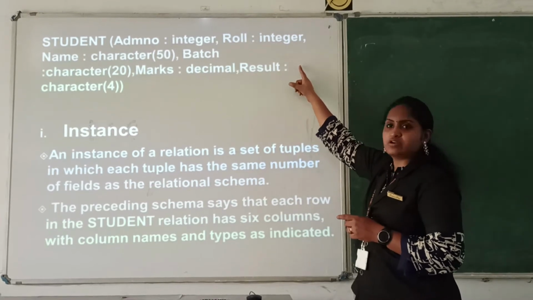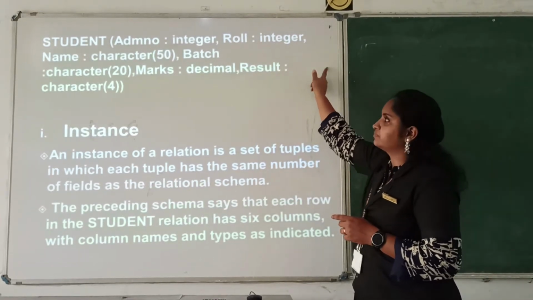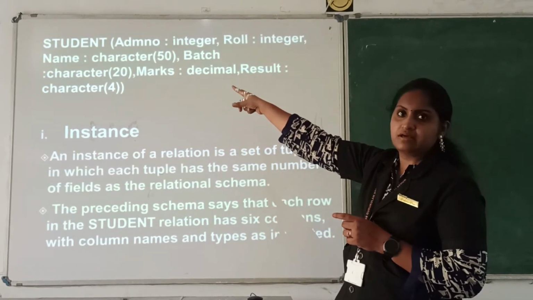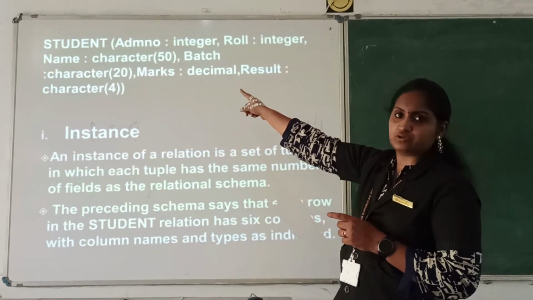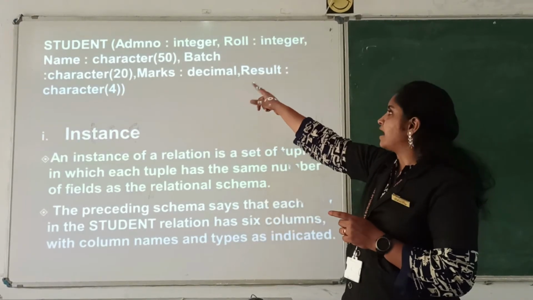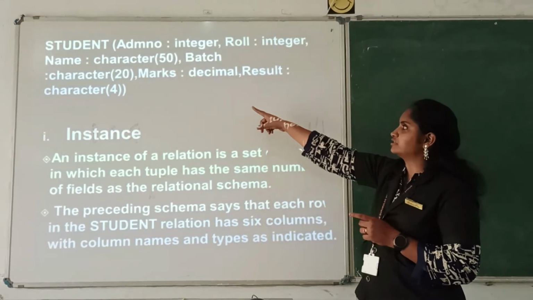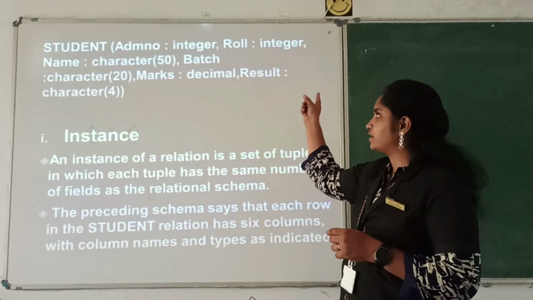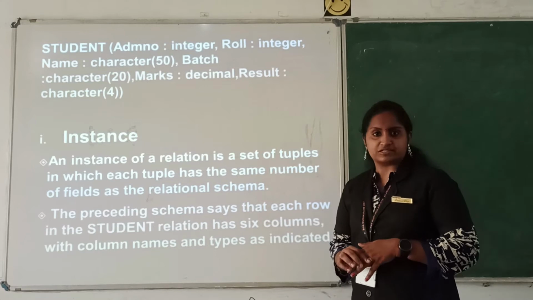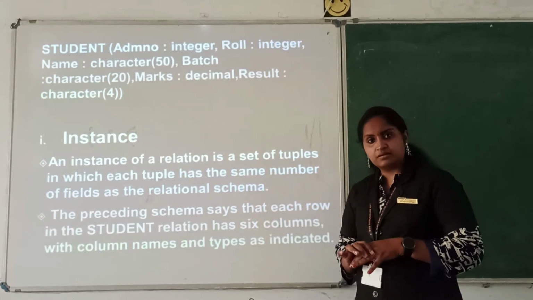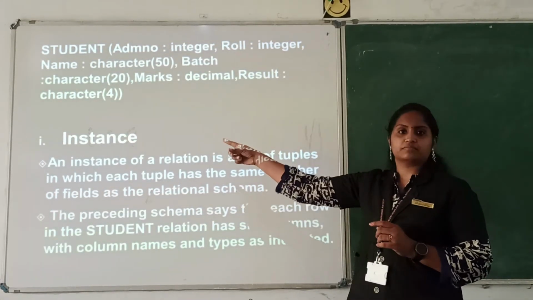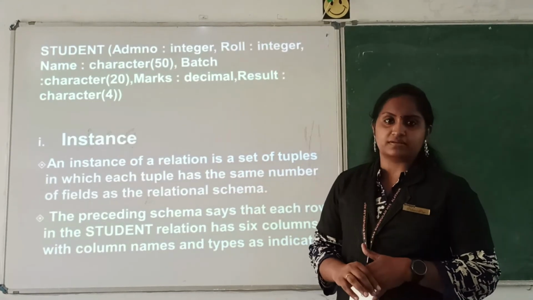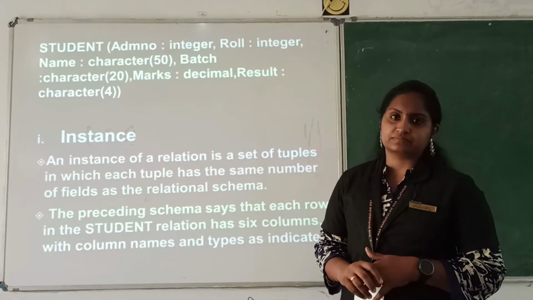Okay, and here it is roll number, the data type is integer. And it is another heading name, that is character. Up to 50 characters you can enter. Okay, and like this batch, and here it is marks and the result. Okay, so like this you can define a table structure. Clear? This is for a table. Okay, and that is the schema, an example of a relation.